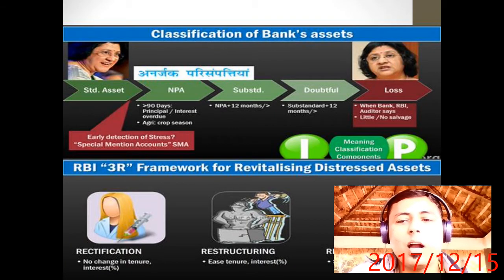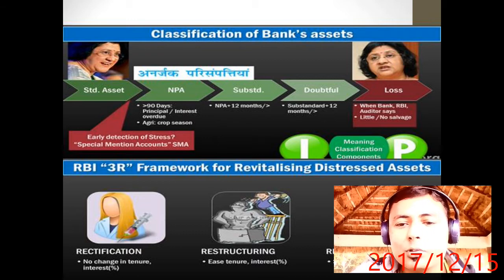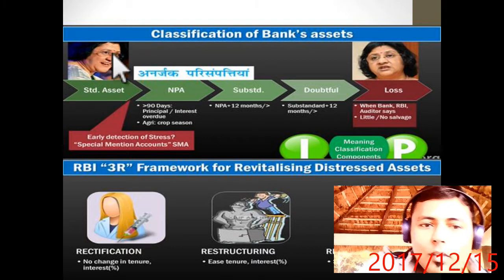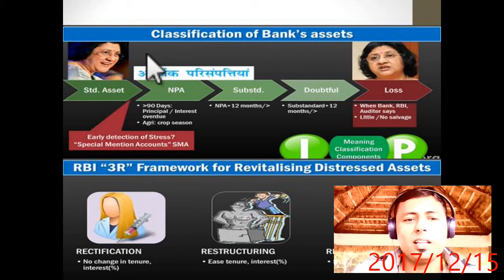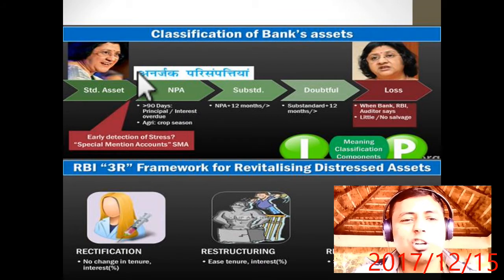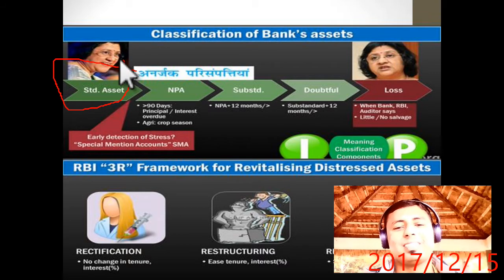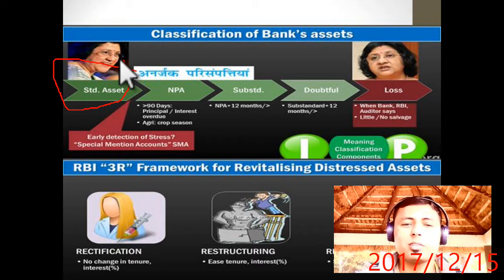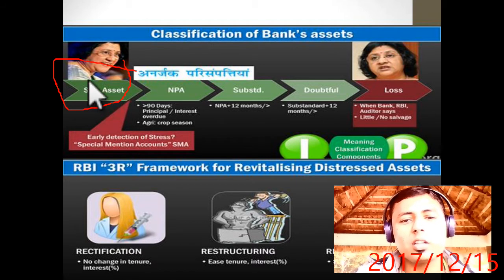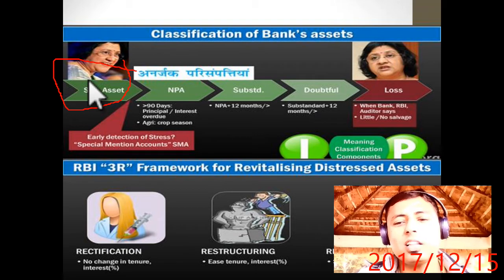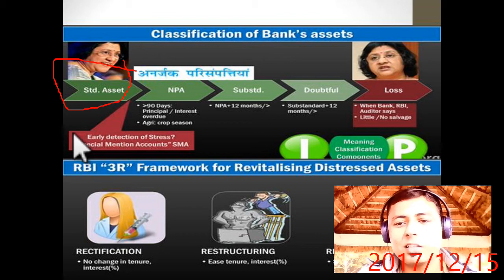Now, what is called NPA? It is very important and it comes in the examination. Suppose a bank has given a loan on your home or any property, then it is called a standard asset, because you are depositing interest as well as principal. Someone is depositing interest, someone is depositing principal plus interest. So it is good that you are depositing, then it is called a standard asset. Now what will happen? There is early detection of stress, special mention accounts.